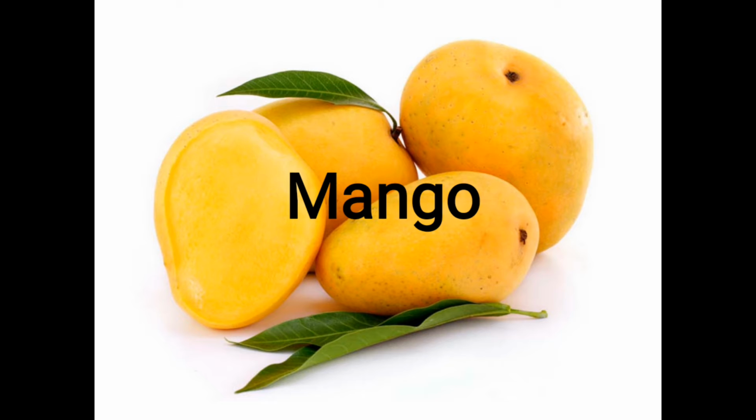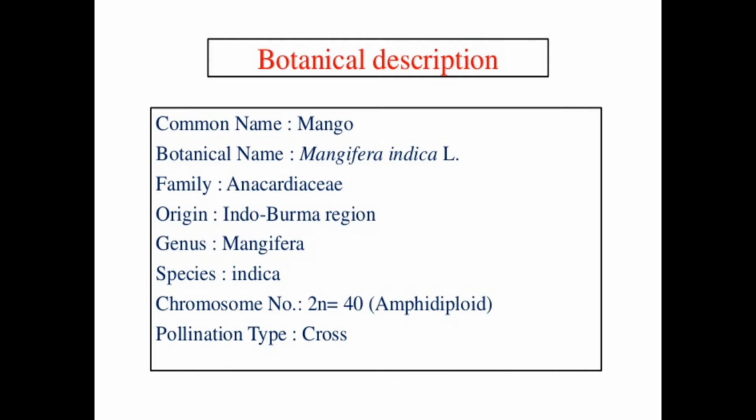Welcome all of you. We are going to discuss the production technology of mango. Firstly, botanical name Mangifera indica, family Anacardiaceae, origin Indo-Burma region, genus Mangifera, species indica, chromosome number 40, pollination type cross pollinated. It is cross pollinated by insects, housefly.